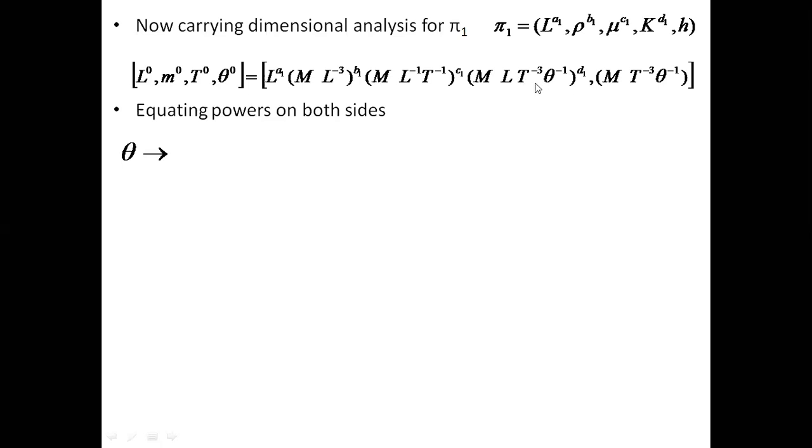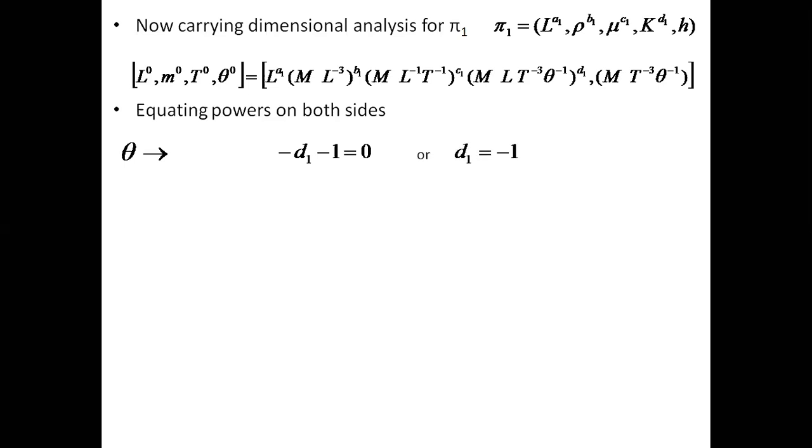So if you see here, theta appears twice, right? That we take first. So theta to the power minus 1 into d1 becomes minus d1. This multiplied by this means minus theta to the power minus d1 into theta to the power minus 1. If you equate the power, the left side is 0. So minus d1 minus 1 will be equal to 0, which can be further written as d1 is equal to minus 1.